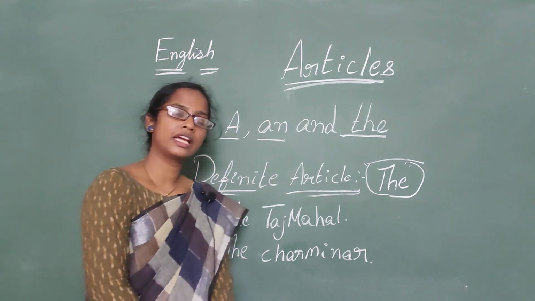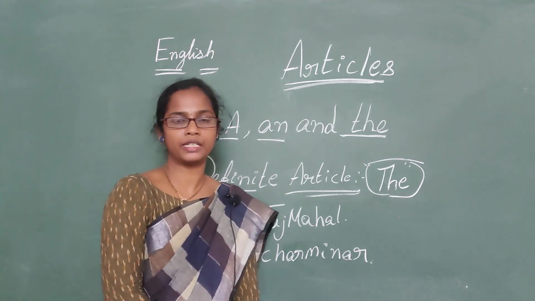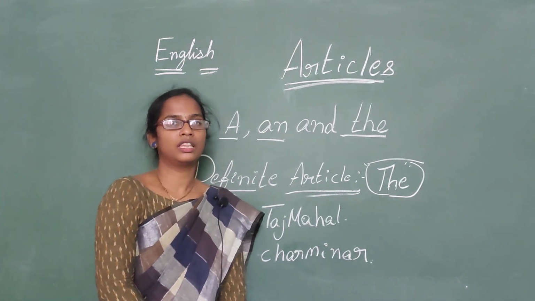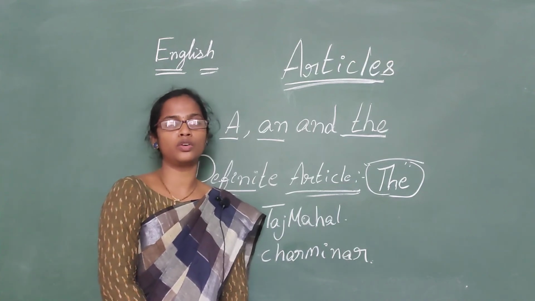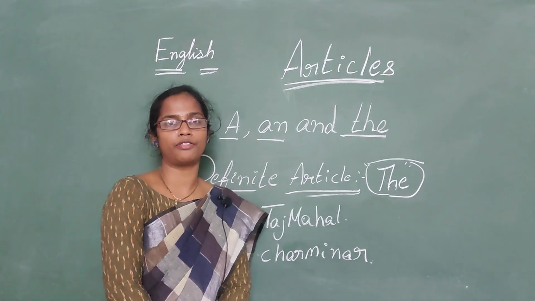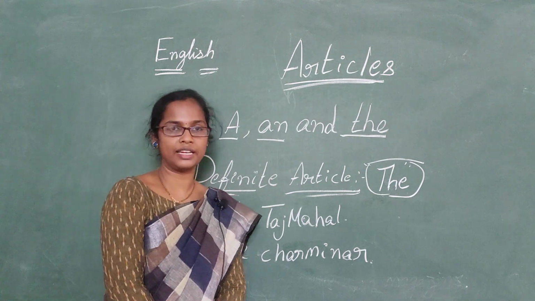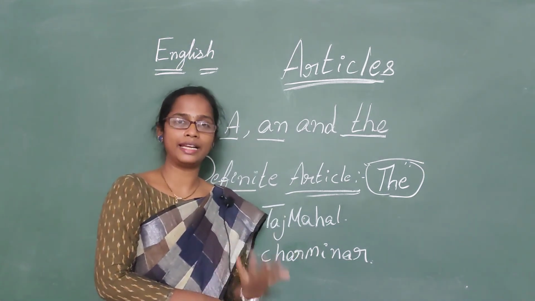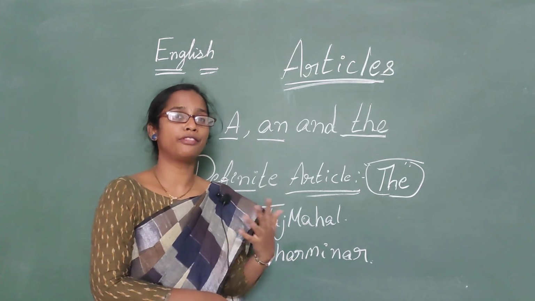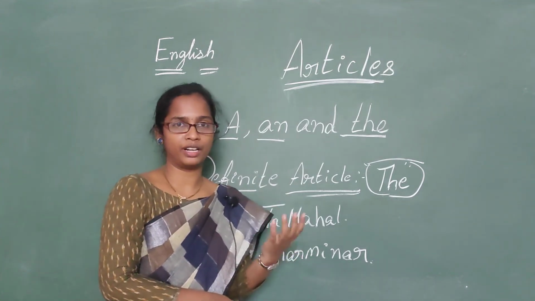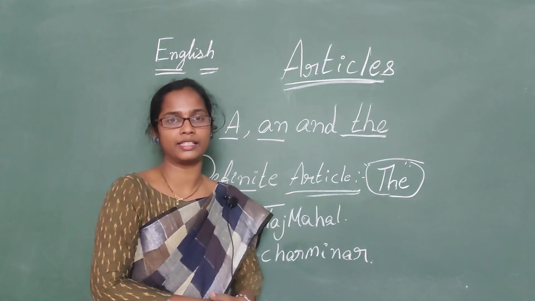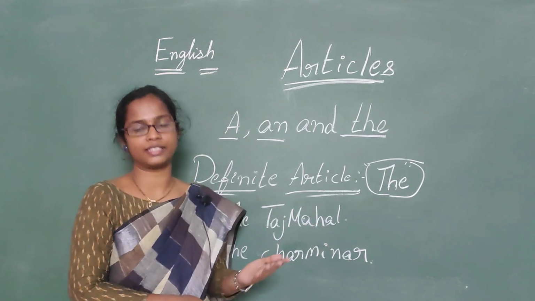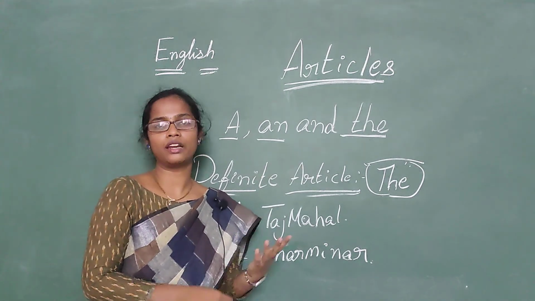Okay, let me revise once. It is used to talk about a person or a thing in specific, particular. When we talk about someone in particular, we use the, right? So it is also used, it comes before the names of newspapers, magazines, trains, airplanes, ships, before directions, before the buildings, before national buildings. Okay, before the names of rivers, oceans, seas, mountain ranges, and the falls before the names of directions, the east, the west, the north, south, right? So make a note of it.